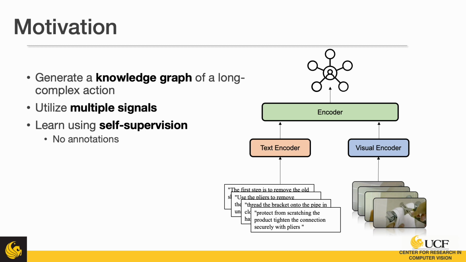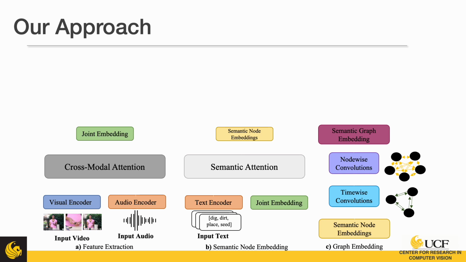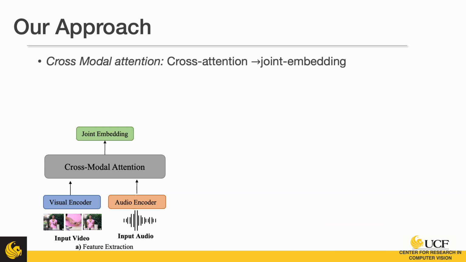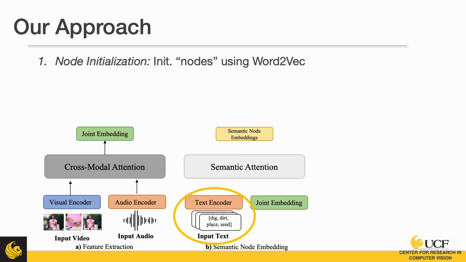And the reason for this is existing bodies of work require lots of dense annotations, and this is very expensive to collect. So we want to do this in a self-supervised way using the 3 modalities to try and help with that. So now we'll talk about our approach. We start with first encoding vision and audio together. So we'll have our dual encoders here, and the output of that goes into a cross-attention mechanism, very similar to a transformer architecture. So we attend to one embedding using the other and vice versa, and combine those to create a joint embedding.